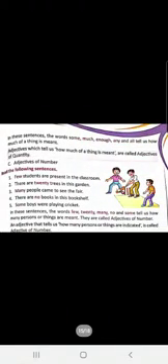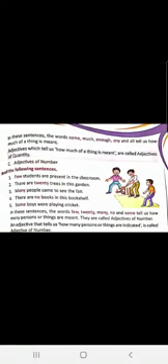Let us see more examples from the book. Few students are present in the classroom. There are 20 trees in this garden. Many people came to see the fair. There are no books in this bookshelf. Some boys are playing cricket. Here children, few, 20, many, no and some show adjectives of number because these adjectives are used for nouns which can be counted.